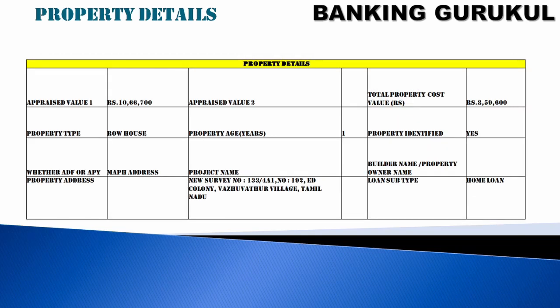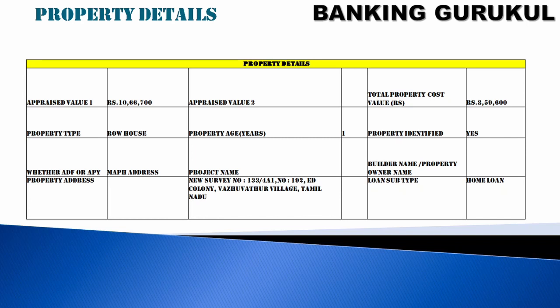And property details. The property is valued by two valuers: who valuer 1 is and what the value is, who valuer 2 is and what the value is, the total property cost, and the property type, whether it is a row house, flat, apartment, or anything; you can mention anything.